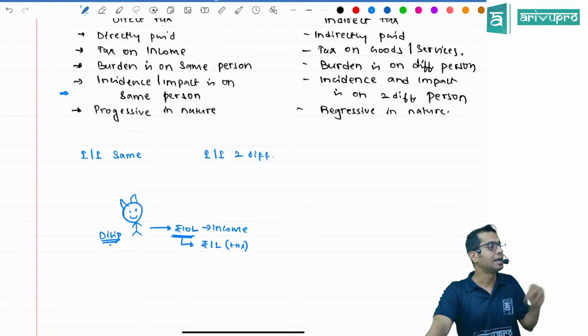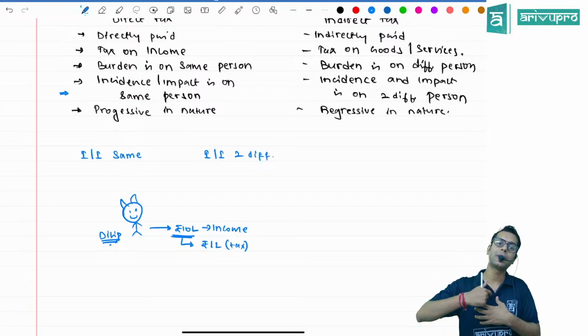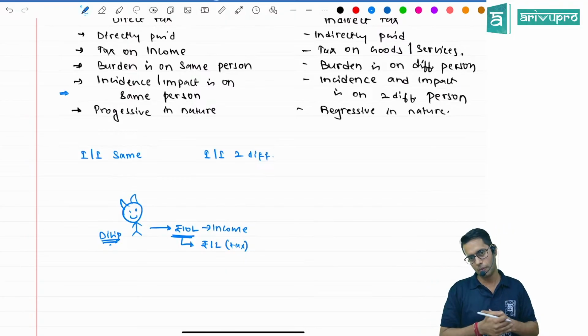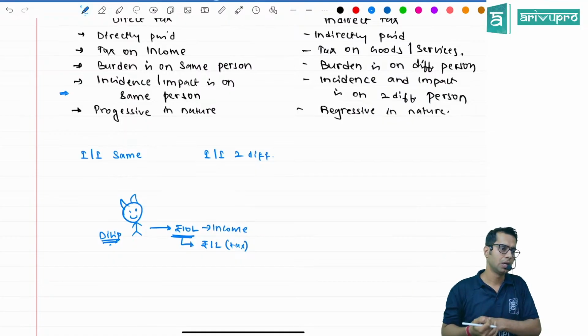Hey, are you understanding? Direct tax is what, sir? The incidence and the impact is on same person. I am earning the money. I am the only person who has to pay the tax to the government. Who says? Direct taxes. Hey, how is the tax paid over here? The person who is earning, the same person is paying the tax to the government.